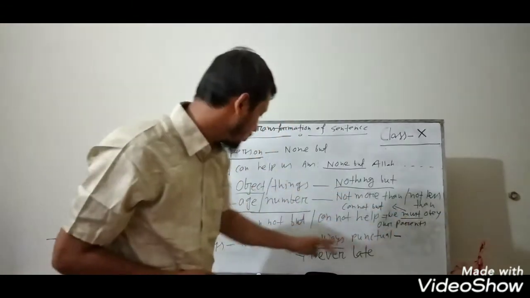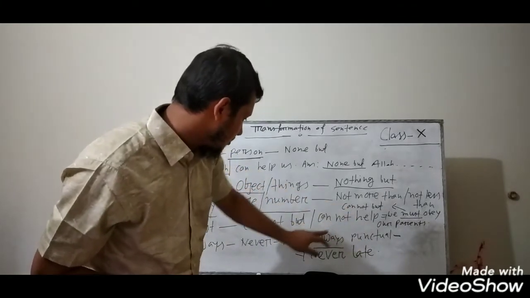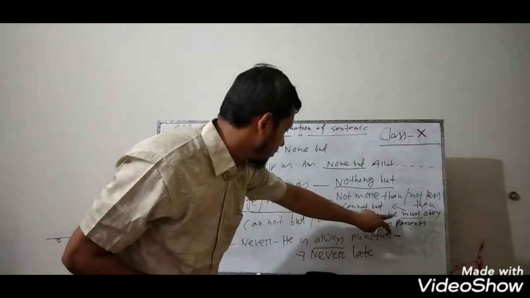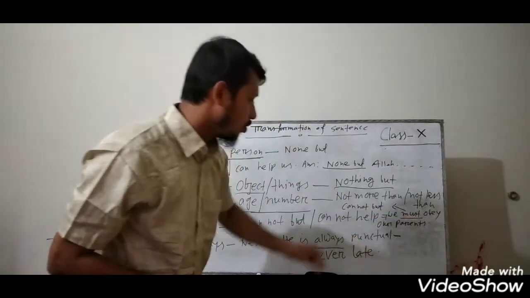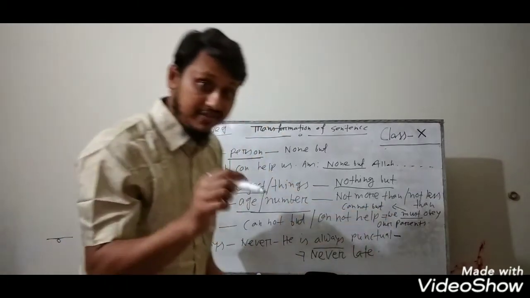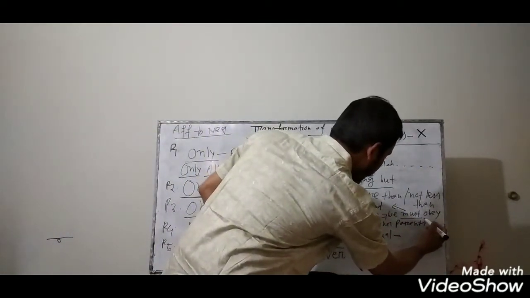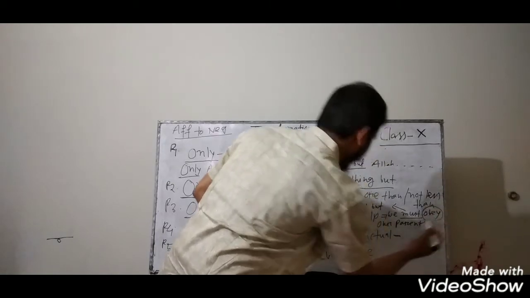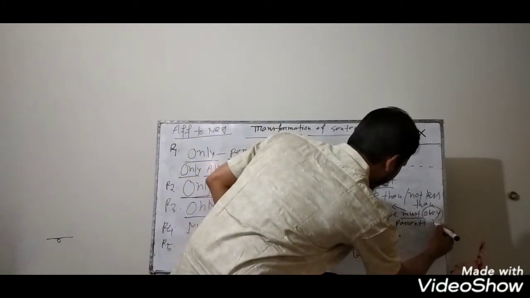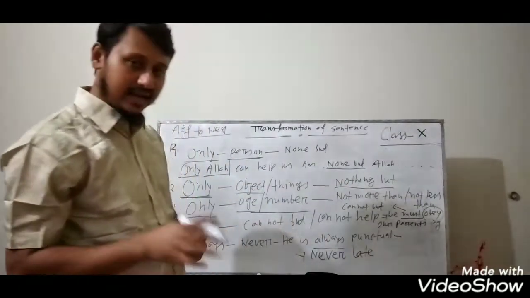So instead of must, you write cannot but. We cannot but obey our parents. Or you can write cannot help. We cannot help obeying. If you write cannot help, you have to add ing with the verb. But if you write cannot but, no need to add ing. I think it is clear.